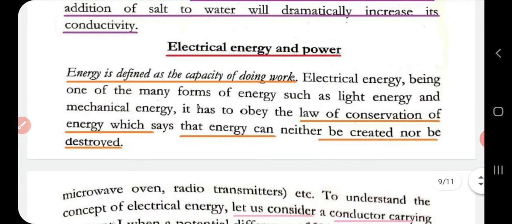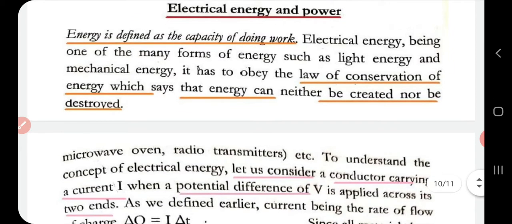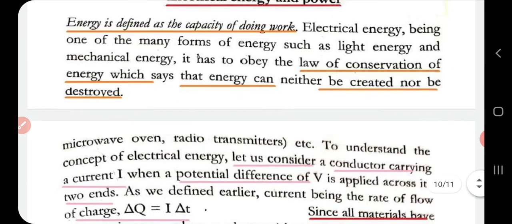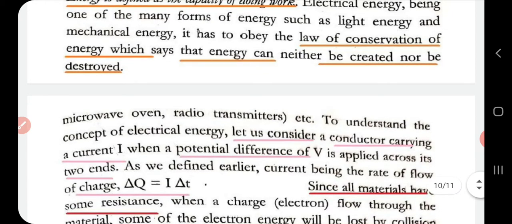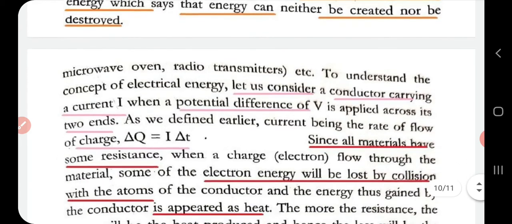Last section is electrical energy and power. Energy is defined as the capacity of doing work. There are various types of energy like light energy, mechanical energy and all. Here the law of conservation of energy is obeyed, that is, energy can neither be created nor destroyed.